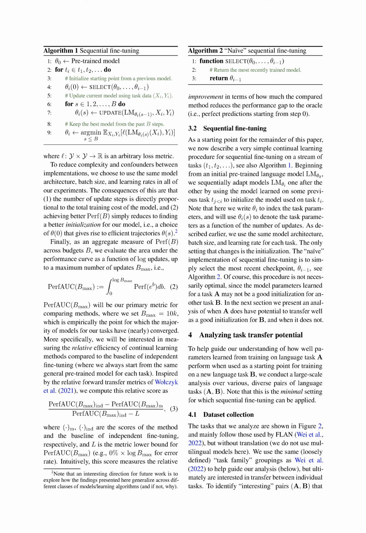In the following section, we'll discuss when the parameters from one task might be a good starting point for the next task, and when they might not be. To understand how well the parameters learned from one language task perform when used as a starting point for a new language task, we conducted a large-scale analysis on various pairs of language tasks. This is the simplest scenario in which sequential fine-tuning can be applied. The tasks we analyzed are shown in a figure and are similar to those used by Flan, but without translation. We grouped the tasks into task families to guide our analysis, but we're ultimately interested in how well the parameters transfer between individual tasks.